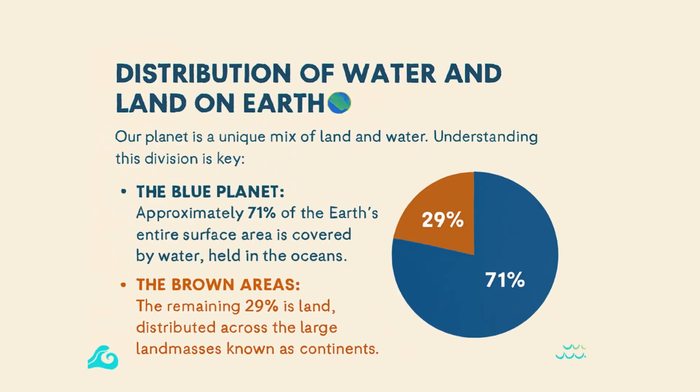Children, what do you see on a globe? What do you notice more? Blue color or brown color? Blue color, exactly. That blue part shows water and the brown part shows land. Our planet Earth is special because it has both land and water, which makes life possible.